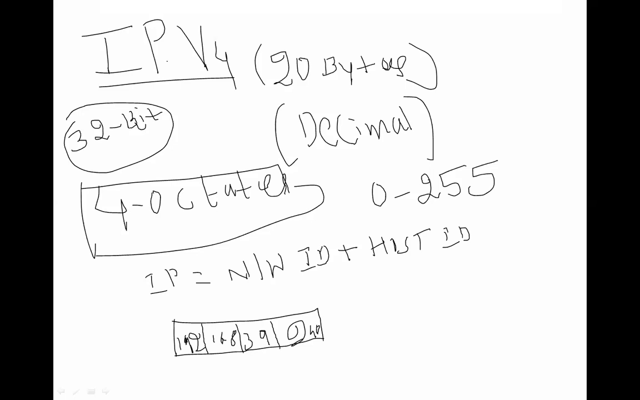This IPv4 is represented in 4 octets. Which are those 4 octets? 1, 2, 3, and 4: 192.168.39.240. And each octet is going to represent 8 bits. This one is 8 bit, this one is also 8 bit, this one is also 8 bit, and this one is also 8 bit.